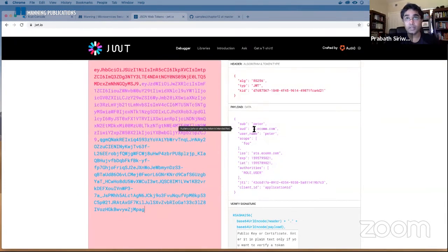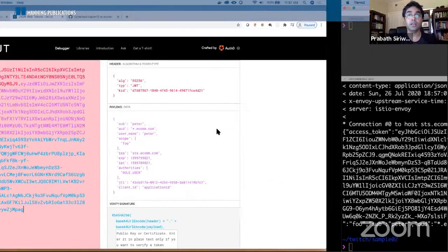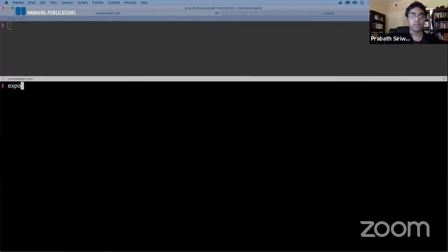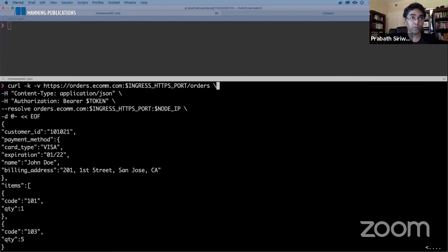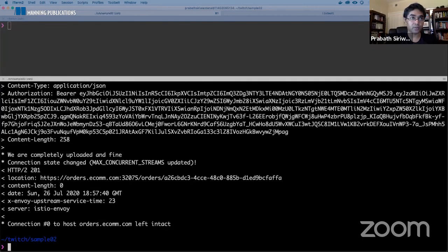And the audience is also *.ecom.com, which will also match our configuration. Now I'll export this as the token. Now if I try to invoke the order processing microservice, it should pass now. You can see it's a 201.